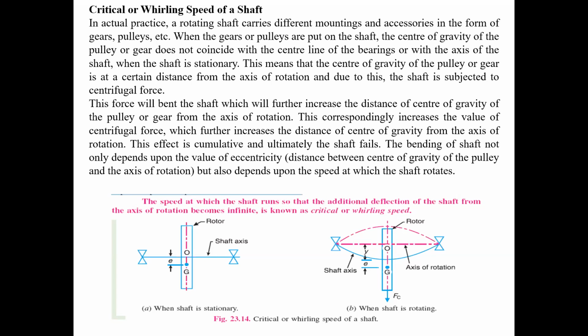The additional deflection value becomes infinite, so it cannot be calculated easily. That is known as the critical speed or whirling speed. We can also derive the critical speed or whirling speed.